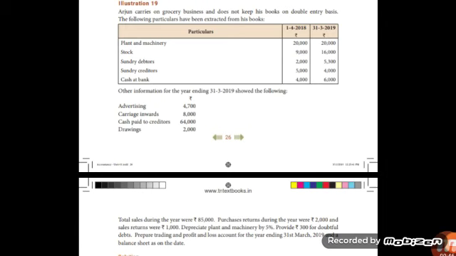Then total sales 85,000, purchases returned 2,000, sales returned 1,000, depreciate plant and machinery by 5%, provide 300 for doubtful debts. Question: prepare trading and profit and loss account for the year ending 31st March 2019 and a balance sheet